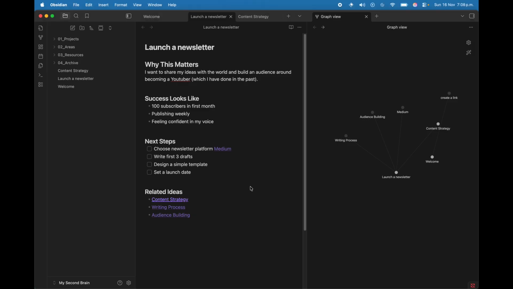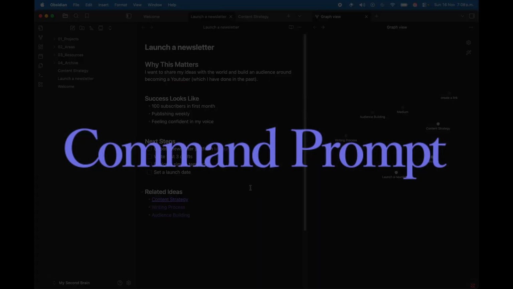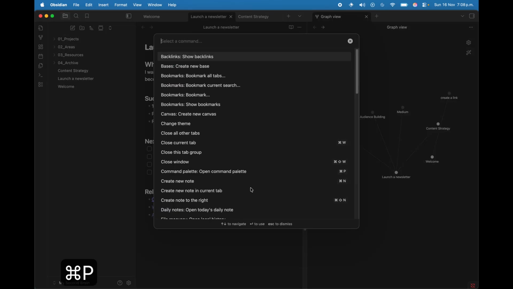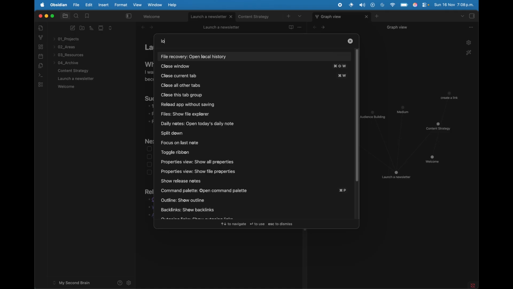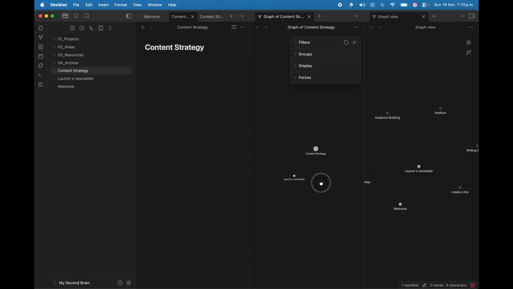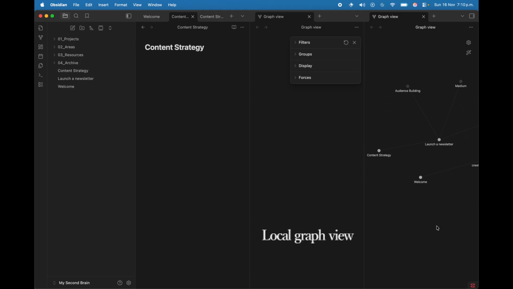So for that, I will need another kind of graph view. I will open something called command prompt. So if we press Command or Control P, we will activate our command prompt. Now, we'll search for local graph view. We have two different views for our web of knowledge. Now, graph view is general, and it displays all of your nodes, but local graph view focuses on the node that is open, that is active.